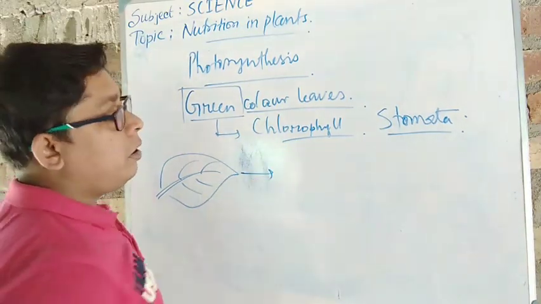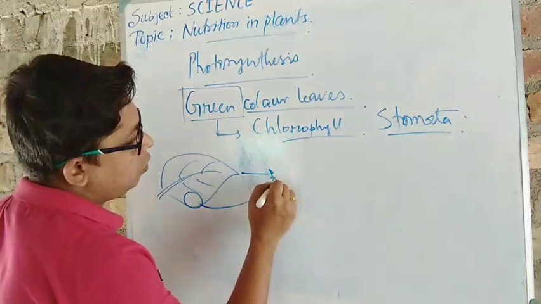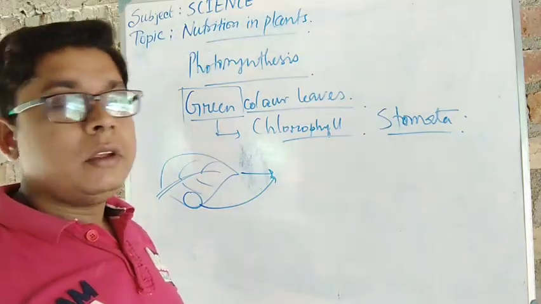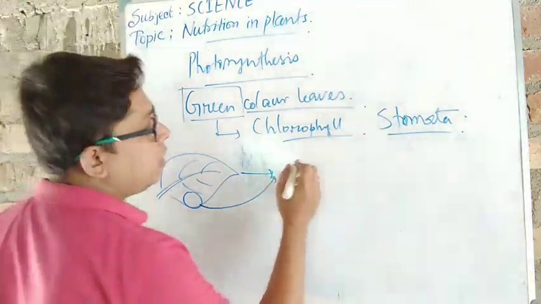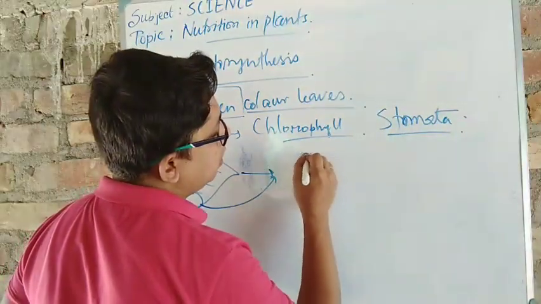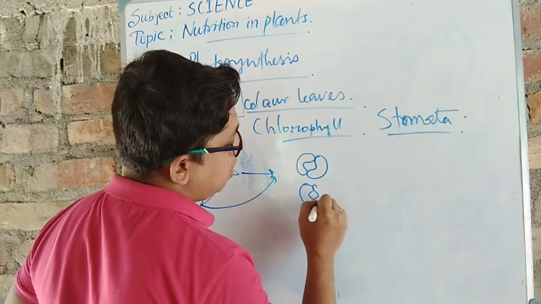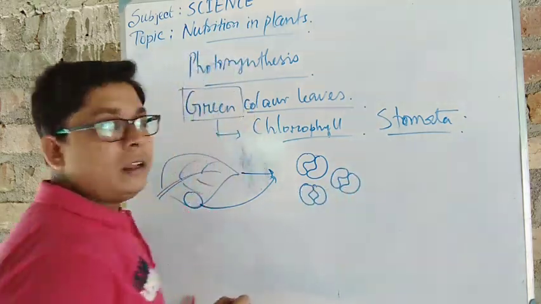Now, if we take any part, suppose this part I am taking and I will observe through an electron microscope, because through naked eyes we cannot observe them. So through an electron microscope we have to follow, and if we observe, we will observe there are a few bean-shaped structures or cashew-like structures. Cashew nut, have you seen the cashew nut?